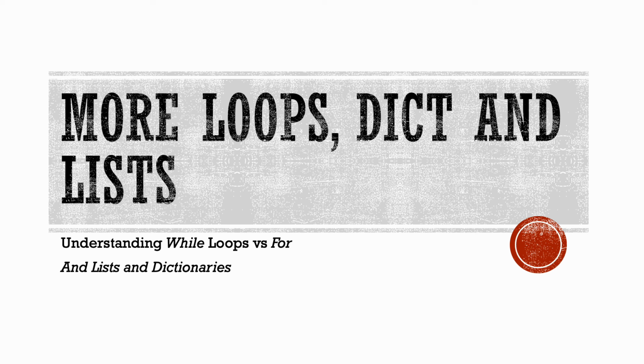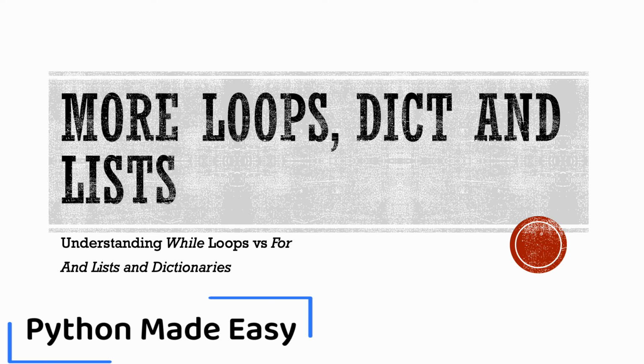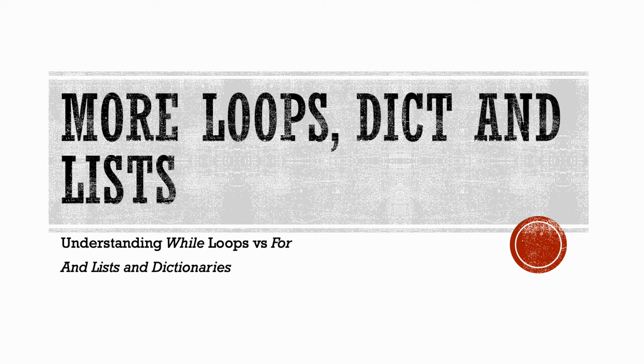In this session, we will look at loops, dictionaries, and lists. We will be comparing two different kinds of loops. We looked at the for loop, which is rather simple to start with. We'll also see the while loop in this session, which would be interesting, and do some comparison over the processing we did in the last session. Once we understand the differences, it will be easier for our journey through Python.